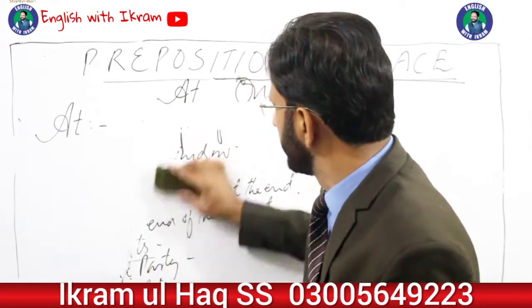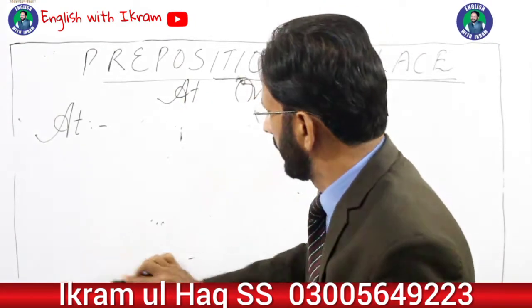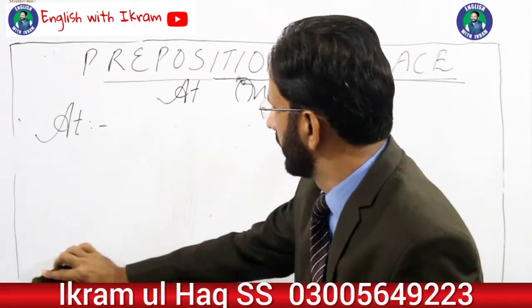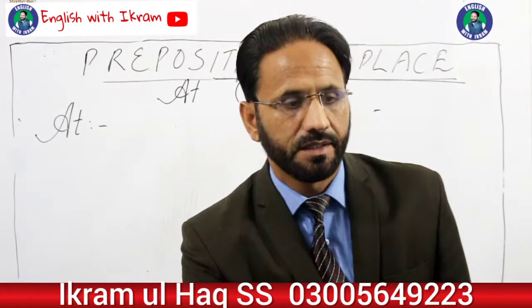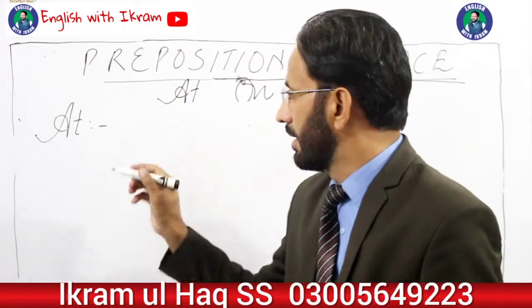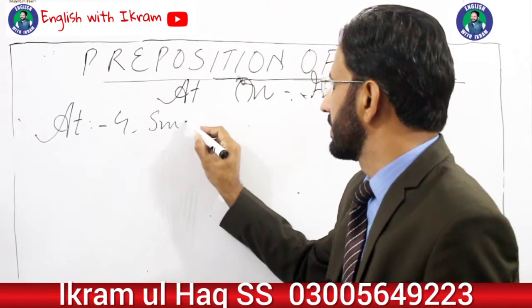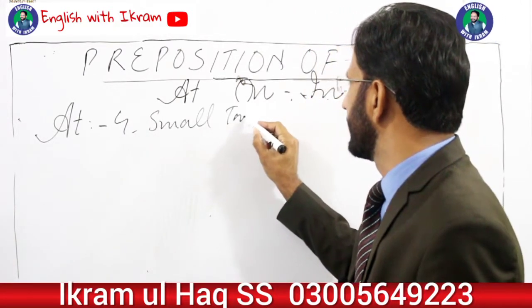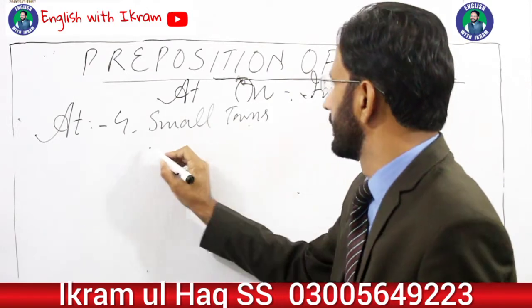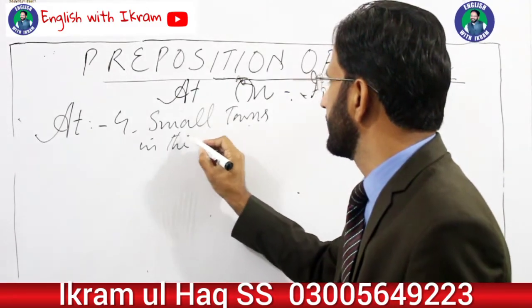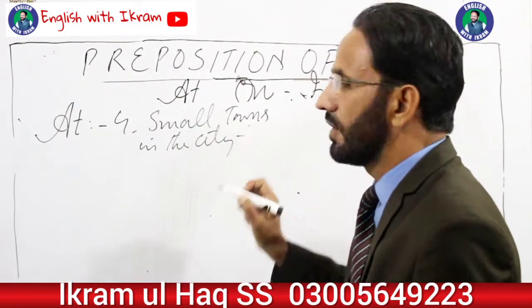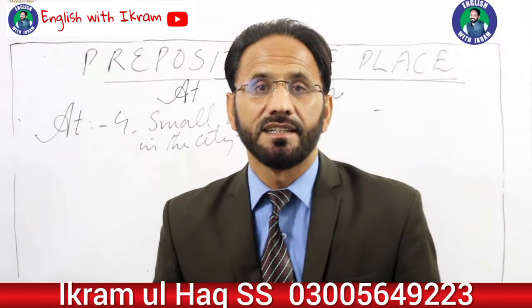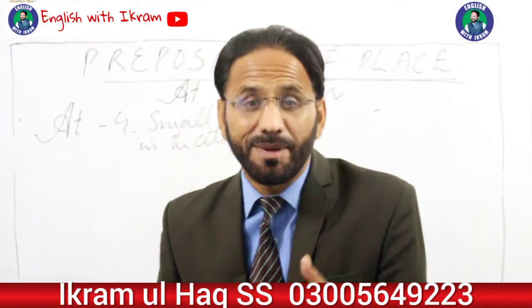Okay. Then the next one is use number 4. The next use of it is for small towns in the city. Inside a city, there are certain small towns. For example, he lives at Nogazi in Mansehra.